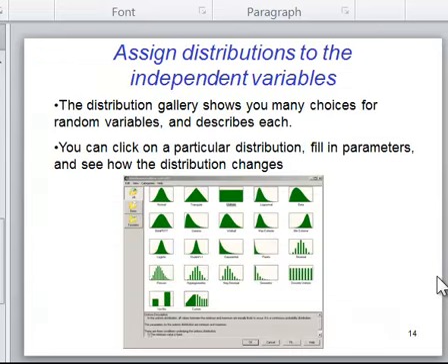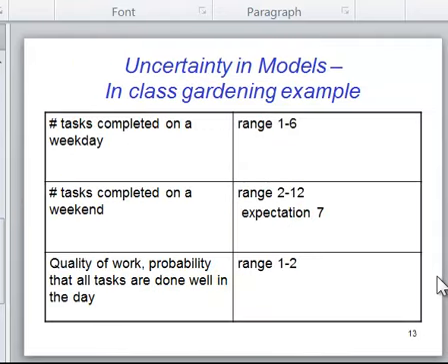We need to say more, though, than just what these values are.